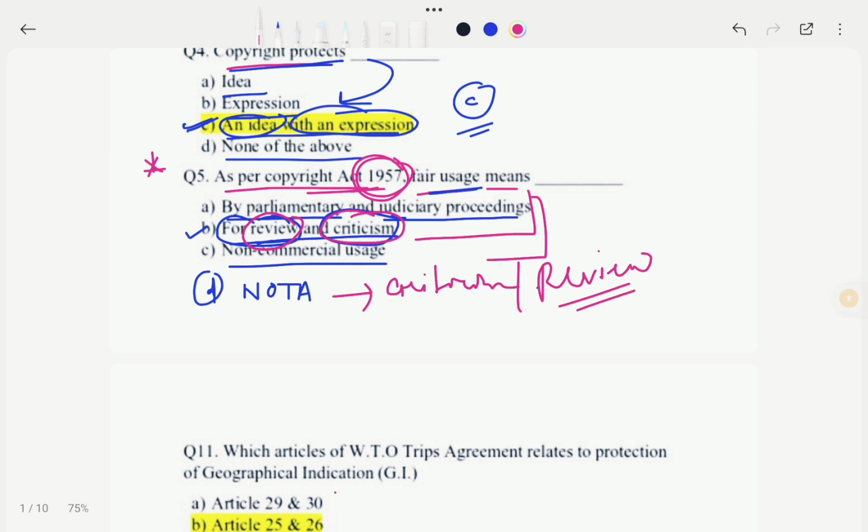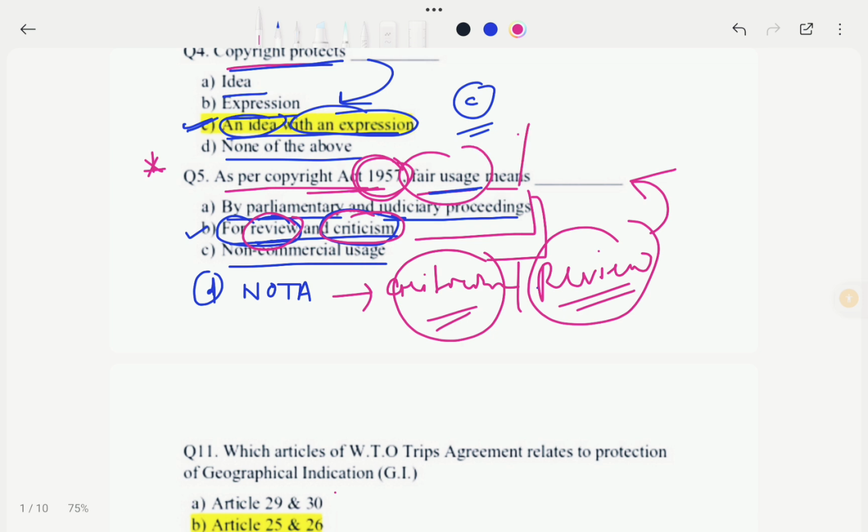बहुत सारे वीडियो का और क्रिटिसिज्म भी किया जाता है बहुत सारा वीडियो का. So in this case this right is protected as per the Copyright Act 1957. So this is called as fair use or fair dealing, fair dealing of the content. That's why it is a very important question. Okay, so in this case our correct option would be option B.